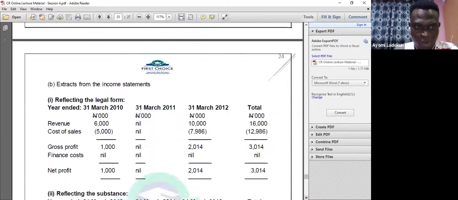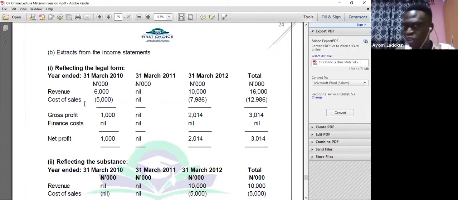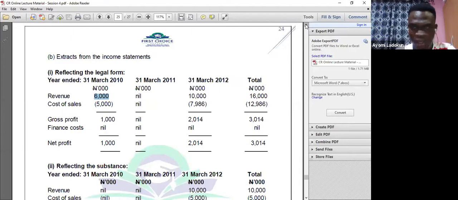Now in part B of the question, you look at the legal form, because the examiner said you should calculate up to 31st March 2012. That means you do it for each year. So let's assume it's a sale, which is not really a sale; that is the legal form. We look at revenue in the first year, 6,000. How do we get this 6,000? It's there in the question.